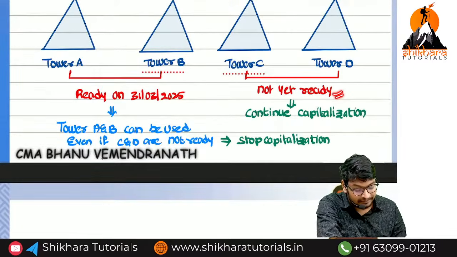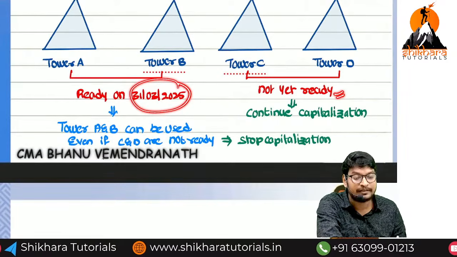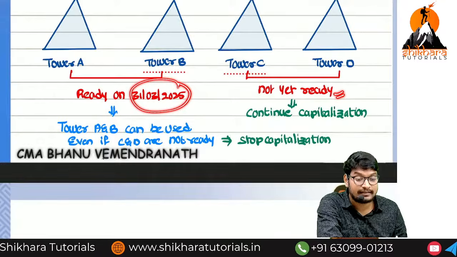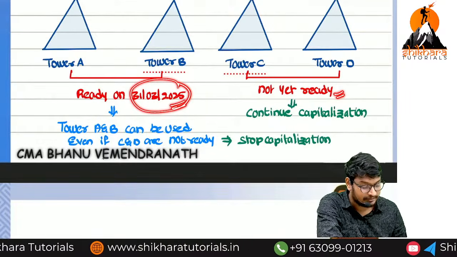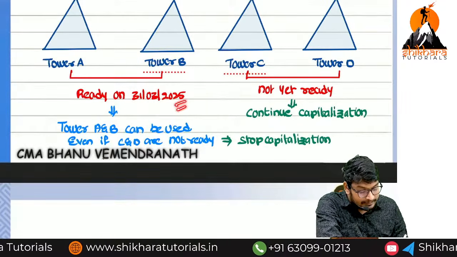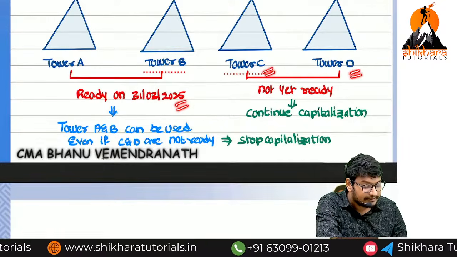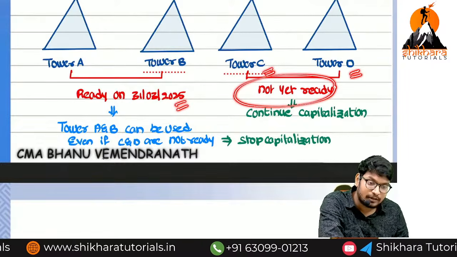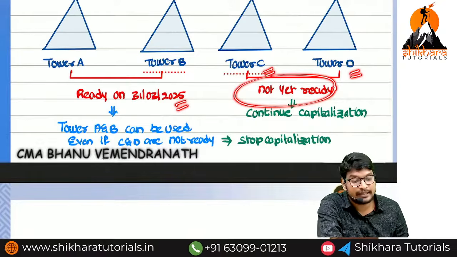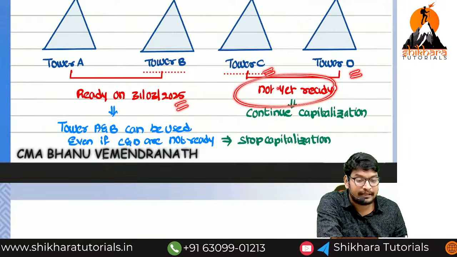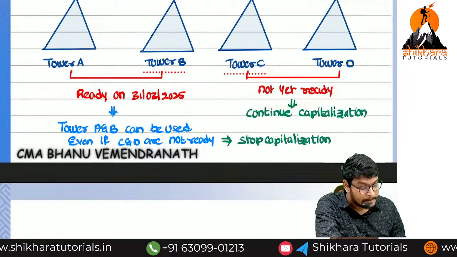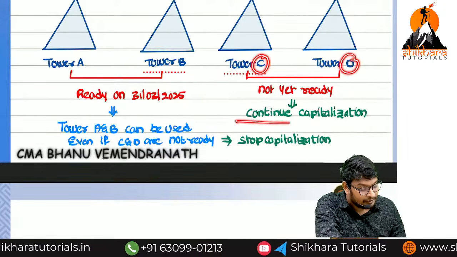For that reason, up to this date only Tower A and Tower B interest is to be charged as capitalization. After this date we should not charge. But on this date, is Tower C construction and Tower D construction completed or not completed? Not completed. But are they dependent or independent? Independent. For that reason, on Tower C and D, we have to continue the capitalization.